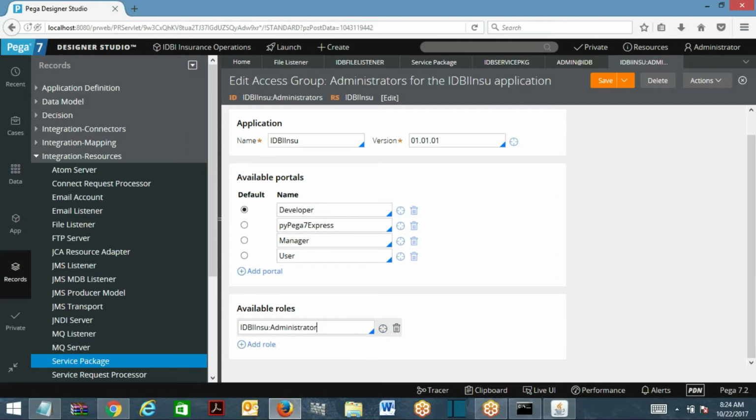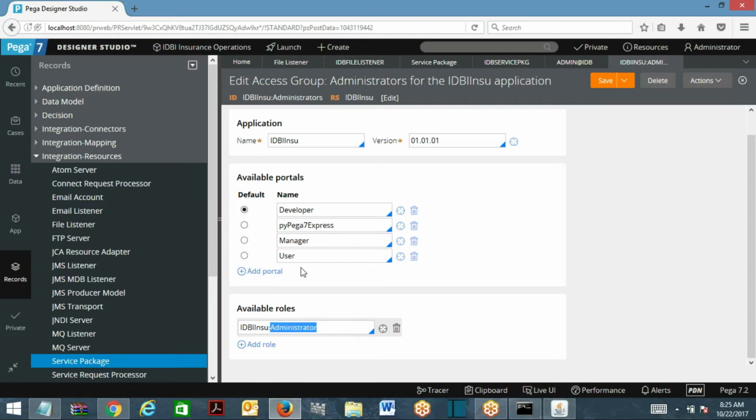Now, roles mean the level of access, generally speaking. So what level of access has to be provided to this operator? If this operator is allowed to have admin access, he can save the instances, delete the instances, update the instances and so on. Suppose you provide a manager access role here, then he can only access the business rules. He cannot delete or update the rules or create them, maybe it might be restricted according to the design. So the access group is going to identify what application rules he can access and what roles an operator can have